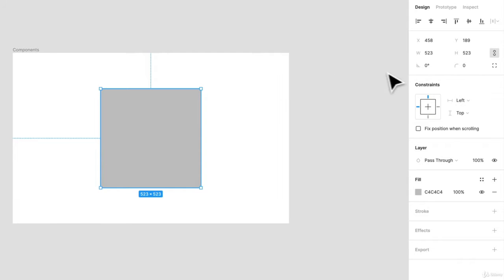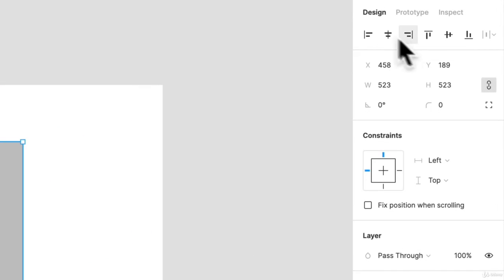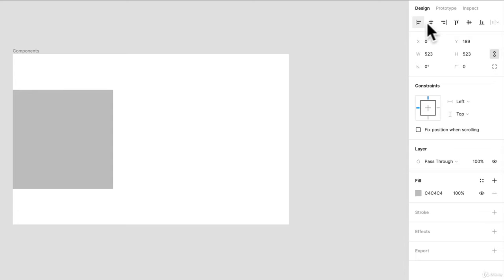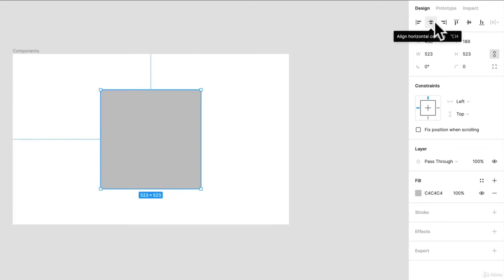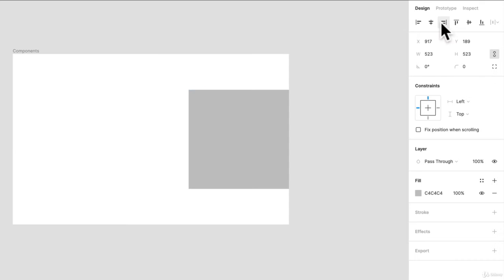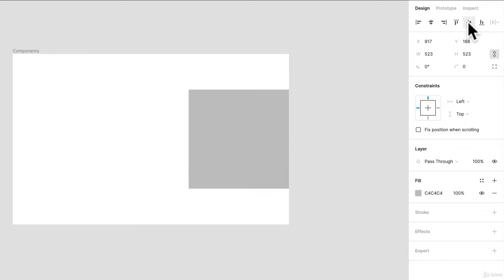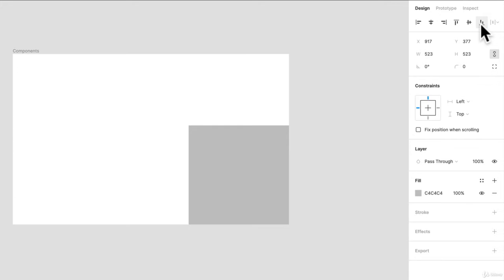So the first thing you have is the alignment. This is going to align this object based off of its parent. So in this case, if I click left, it's going to be to the left. If I click to the middle, this is the horizontal middle. Right, top, middle, bottom.